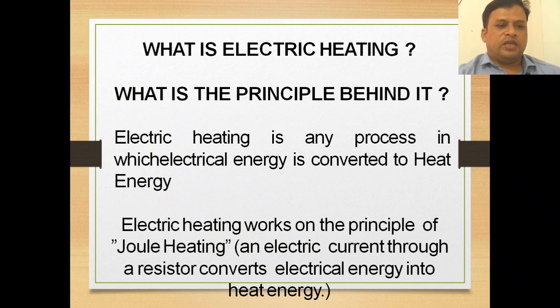Joule heating means that if an electric current is passing through a resistor, then it converts the electric energy into heat energy. That is called Joule heating. The principle of electric heating is this Joule heating only.